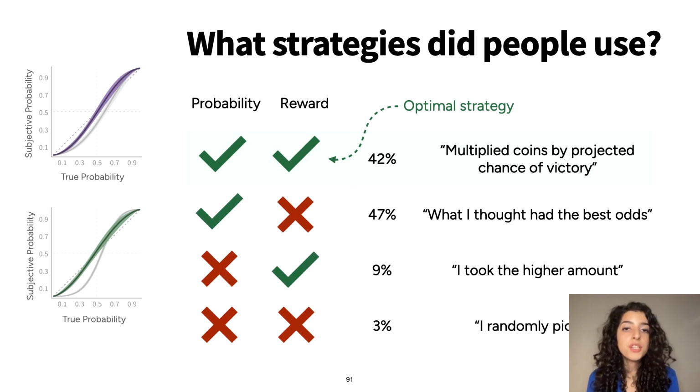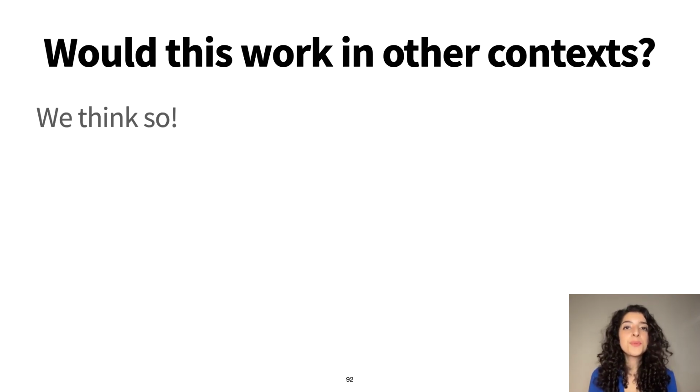But a bunch of people did other things. So about 47% just looked at probability and didn't care about reward. Some people only picked based on what had the highest reward. And then some people were just randomly choosing. So it makes sense that our correction wouldn't necessarily work on the people who weren't using the strategy we assumed they were using. So would this work in other contexts?